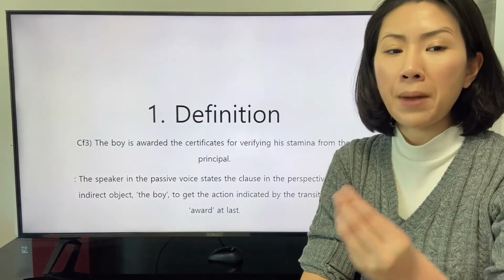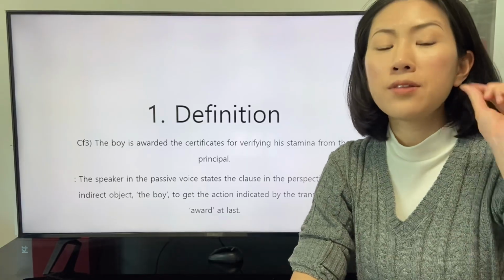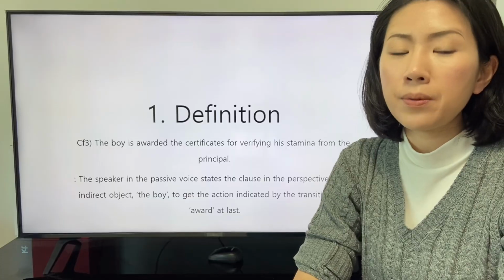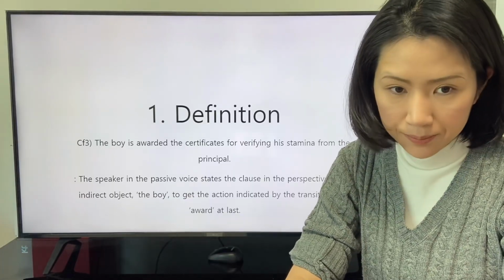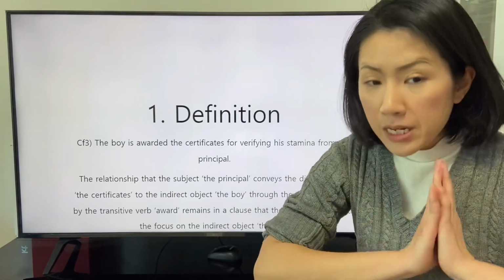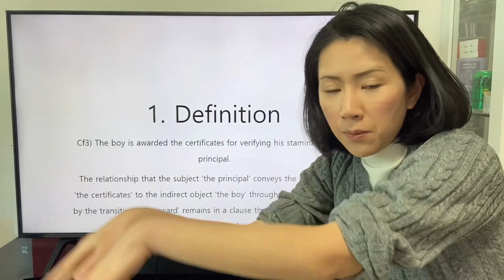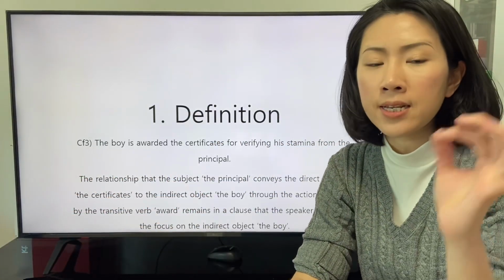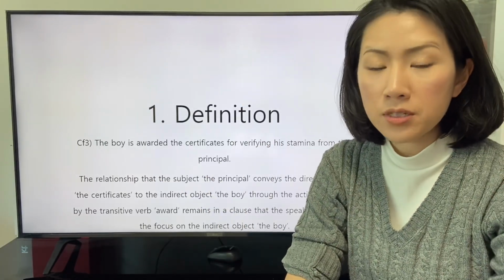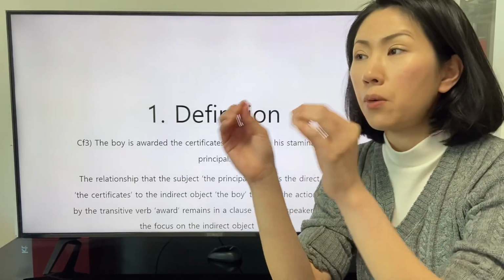The speaker in the passive voice states the clause in the perspective of the indirect object, the boy, to get the action indicated by the transitive verb award at last. The relationship that the subject, the principal, conveys the direct object, the certificate, to the indirect object, the boy, through the action indicated by the transitive verb award remains in a clause that the speaker states with the focus on the indirect object, the boy.